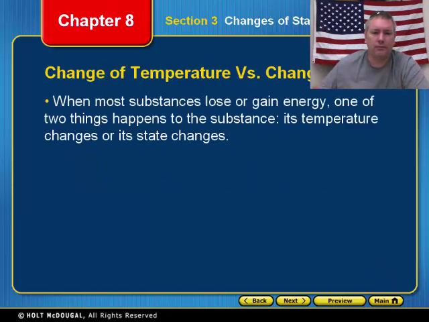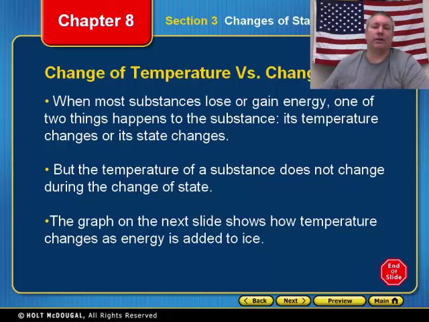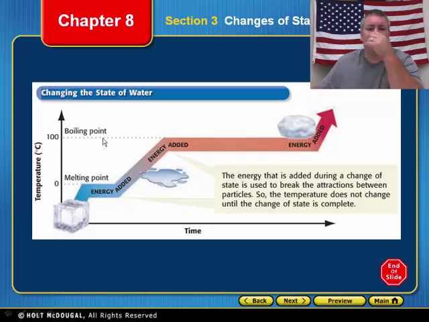All right. Now, change of temperature. When most substances lose or gain energy, one of two things happens to the substance: its temperature changes or its state changes. All right. And here is something I want to talk to you guys about. Right over here, this is a graph showing water. It's showing the melting point of water and the boiling point of water. One thing I want you guys to pay attention to: notice that these are two different temperatures.